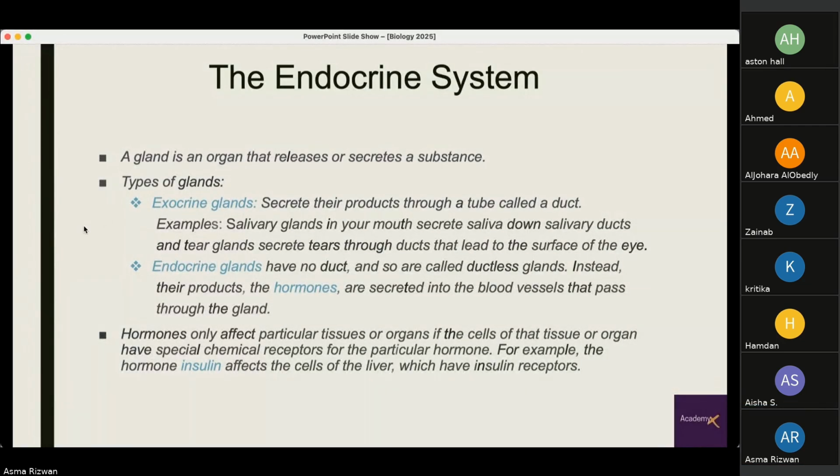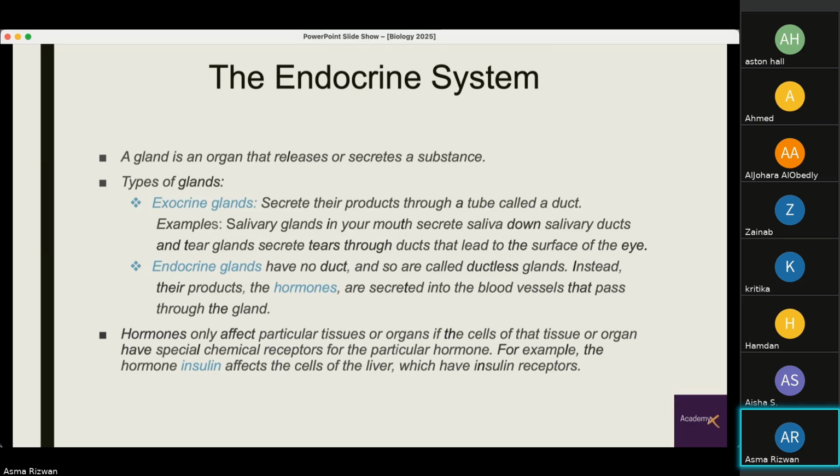So there are two types of glands. We have exocrine glands and endocrine glands. Exocrine glands secrete their products through a tube called a duct. For example, we have the salivary glands in the mouth, which secrete saliva down the salivary ducts, and tear glands, which secrete tears through ducts that lead to the surface of the eye. And then we have endocrine glands, which have no duct, and they are called ductless glands. Instead, their products, which are the hormones, are secreted into the blood vessels that pass through the gland.